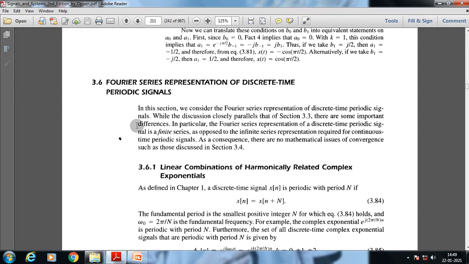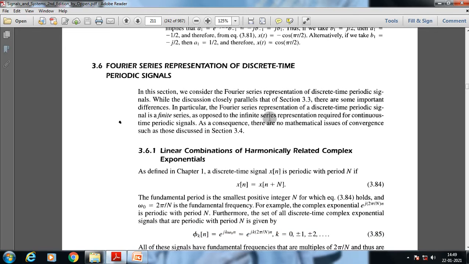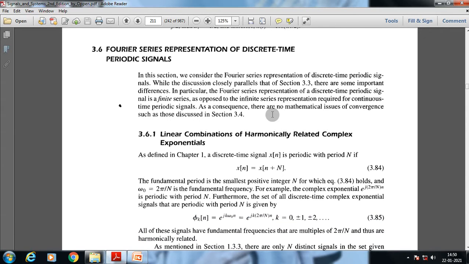As we have discussed in the earlier three lectures, what a Fourier series is and how we can calculate it. We have discussed all about the linear combination of harmonically related general exponential form of continuous time signals. Right now we are going to discuss a linear combination of harmonically related complex exponentials of discrete time periodic signals. All the process and routes that we are going to take are very similar to the previous ones.